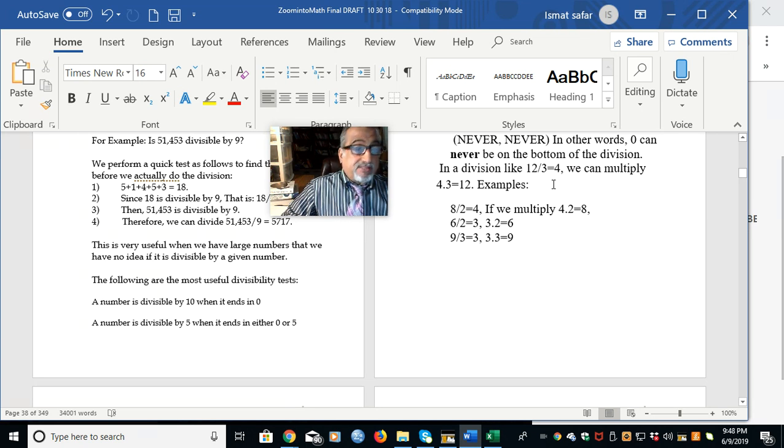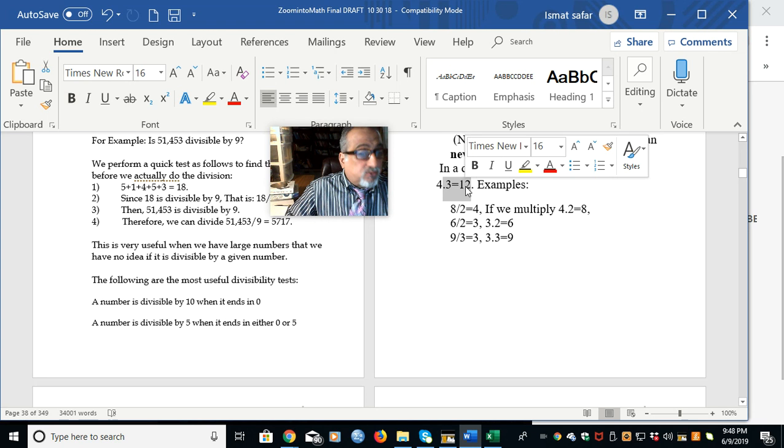But the interesting thing is how many dollars those people have altogether. 4 times 3 is 12. So 12 divided by 3 is 4, which means 4 times 3 is 12. Interesting, huh?